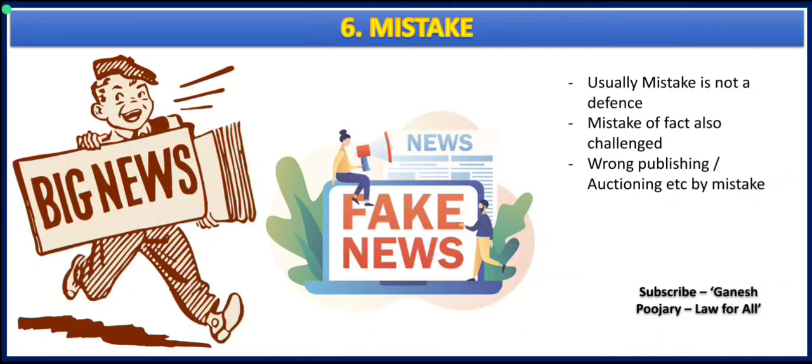Like if you have wrongly published something, or wrongly done auctioning of something, all of these will not be considered as a defense. Though you have done it by mistake, there will be some liability on you, or you have to pay compensation or damages to the plaintiff. That way, mistake is not a very easy defense available, but on a case-to-case basis, under law of torts, sometimes it is used as a defense. Now, let us try to understand this in more detail.